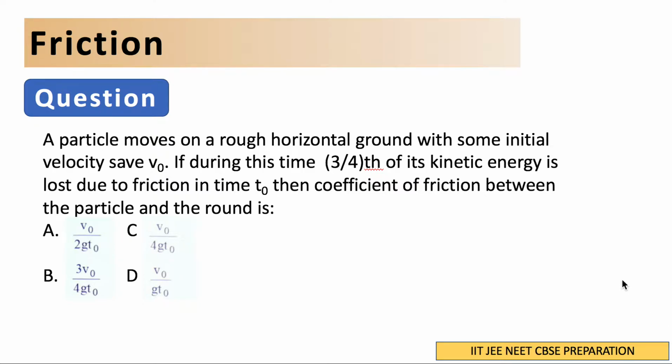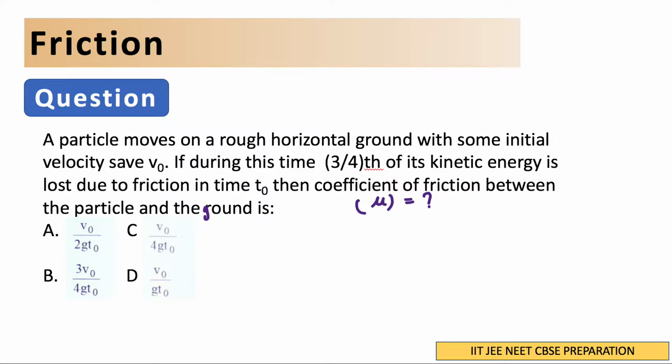Hello friends, in this video let us try and solve this question. A particle moves on a rough horizontal ground with some initial velocity, say v0. If during this time 3/4 of its kinetic energy is lost due to friction in time t0, then find the coefficient of friction between the particle and the ground. So we have to find out what is the coefficient of friction, mu.